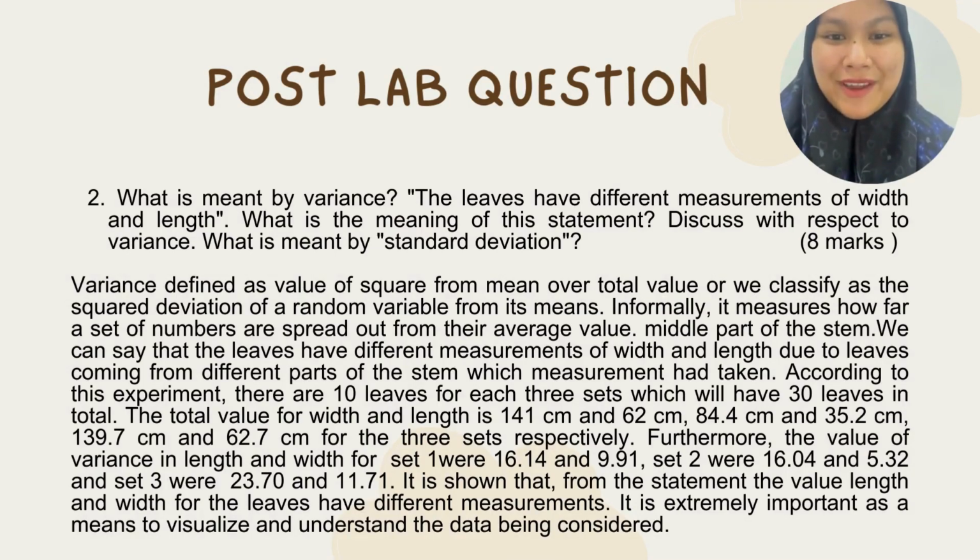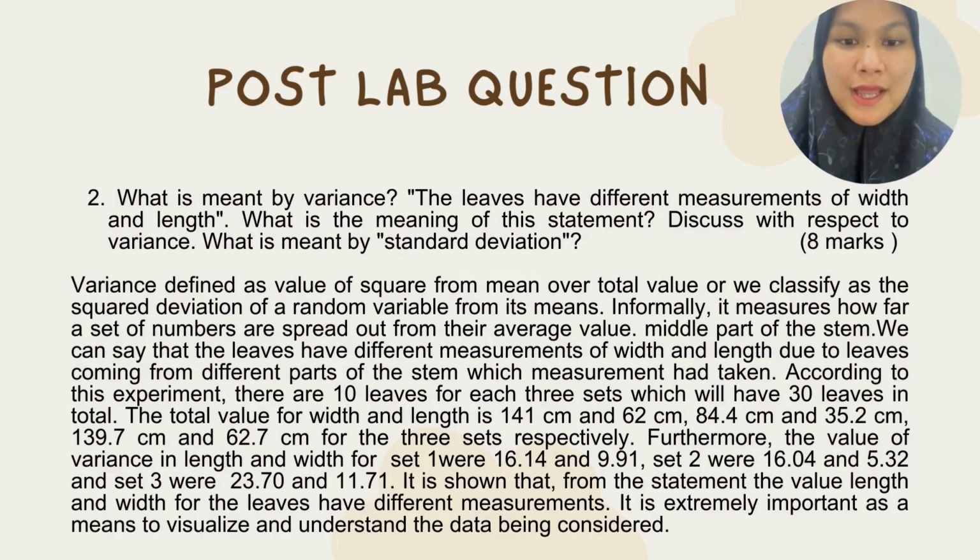Based on this question, variance measures how spread out values are from the mean. Leaves from different parts of the stem show different length and width. Each set had 10 leaves with total length and width varying among sets. Variance values confirm that the leaf size differs, helping us to understand the data clearly.